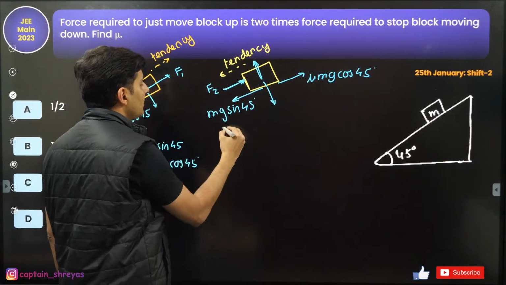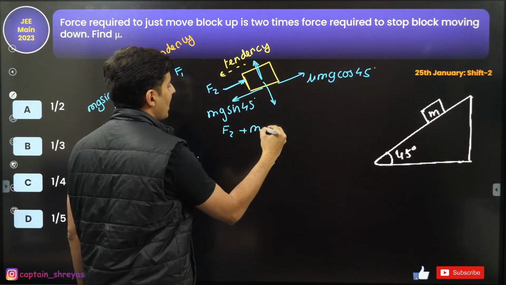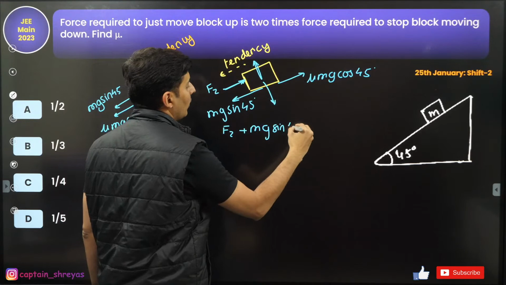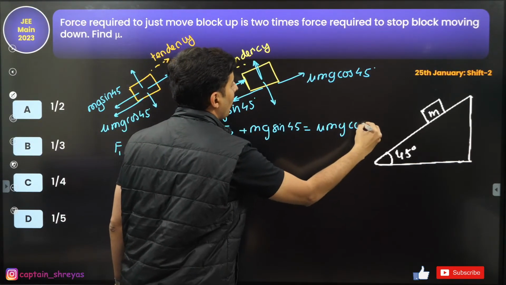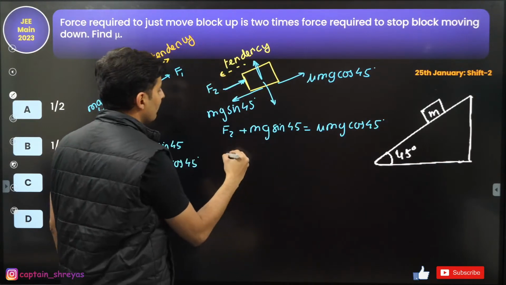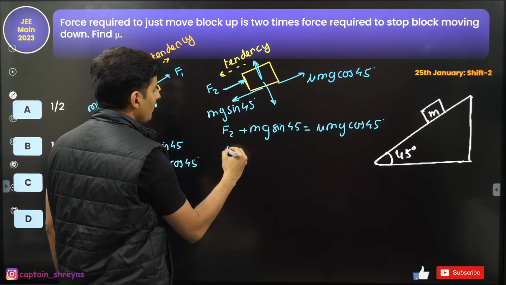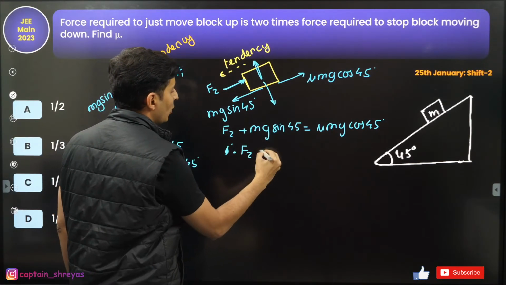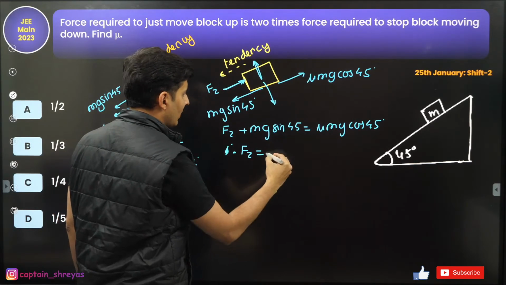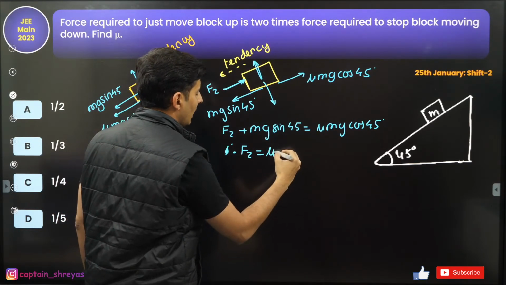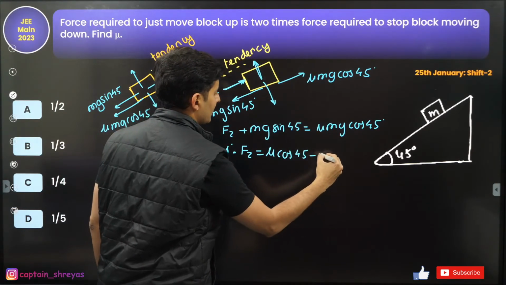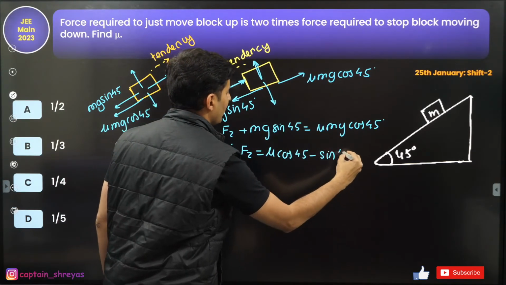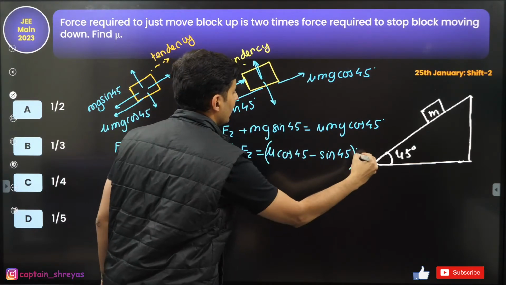In this case, F2 plus mg sin 45 is basically mu mg cos 45. Find the value of F2. F2 will be mu cos 45 minus sin 45, this whole thing into mg.